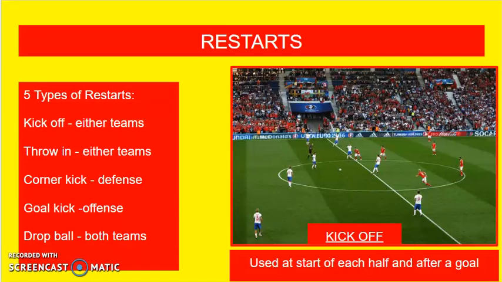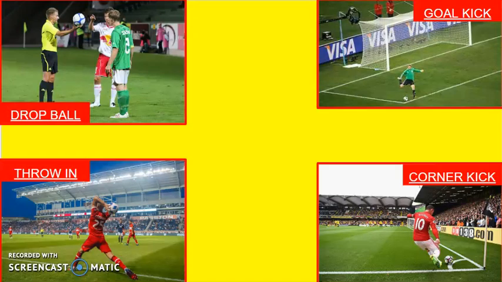In addition to restarting a game with a free kick, meaning either a direct or an indirect free kick, there are 5 other ways to restart the game. These are kickoffs, throw-ins, corner kicks, goal kicks, and a drop ball. Kickoffs happen at the start of each half and after a goal is scored. Throw-ins are given when the ball goes out of bounds on the side of the field.